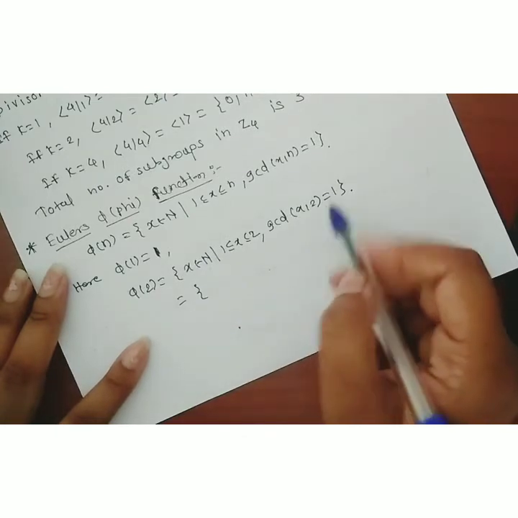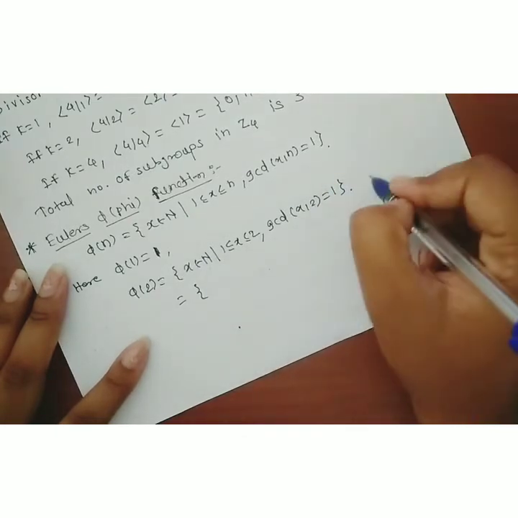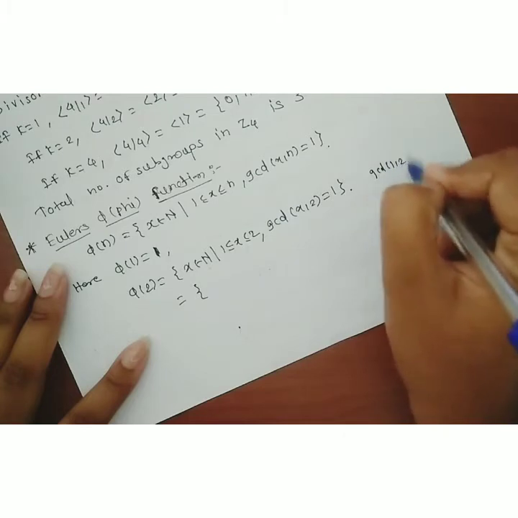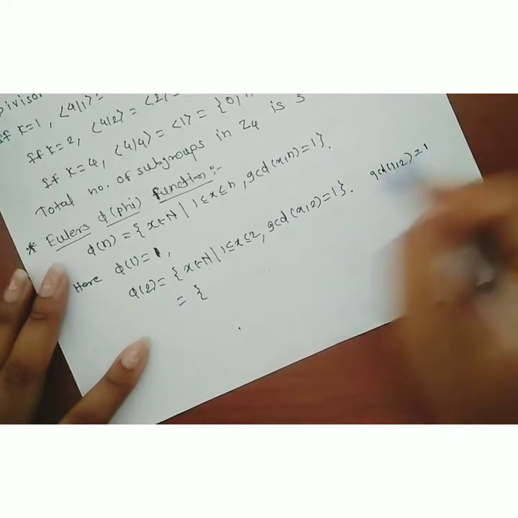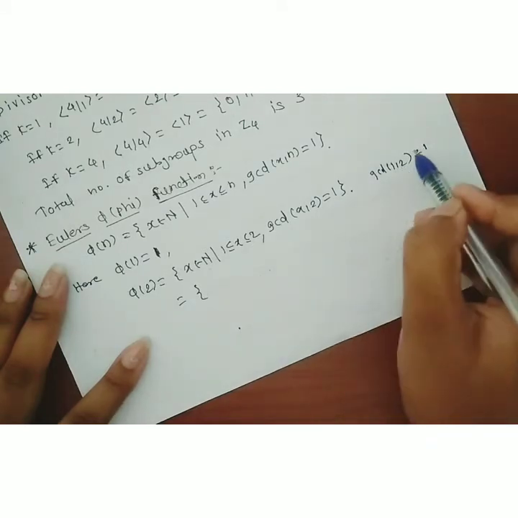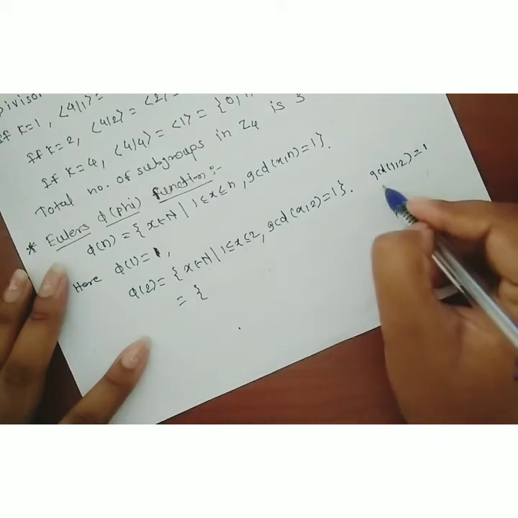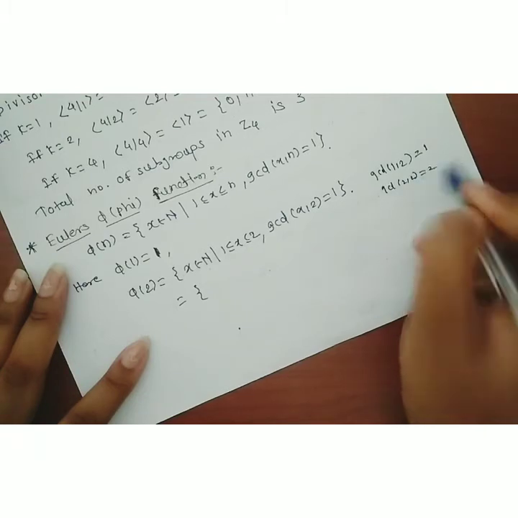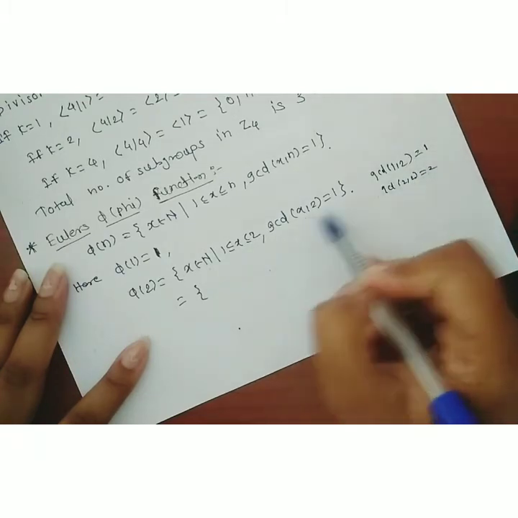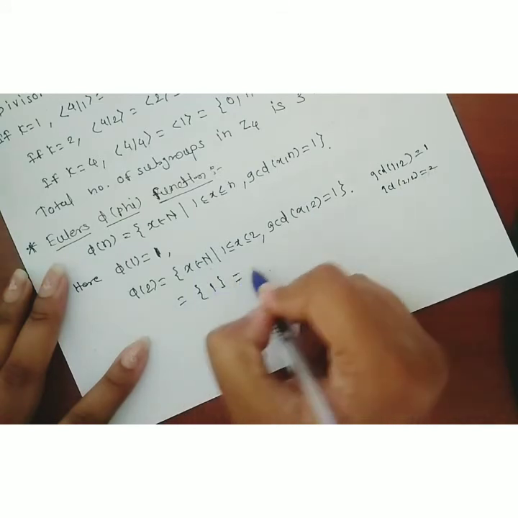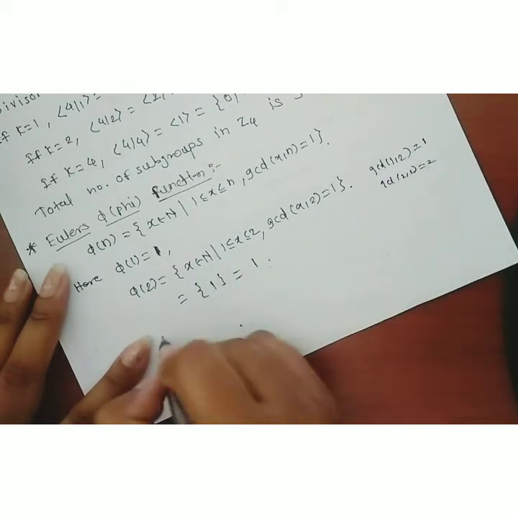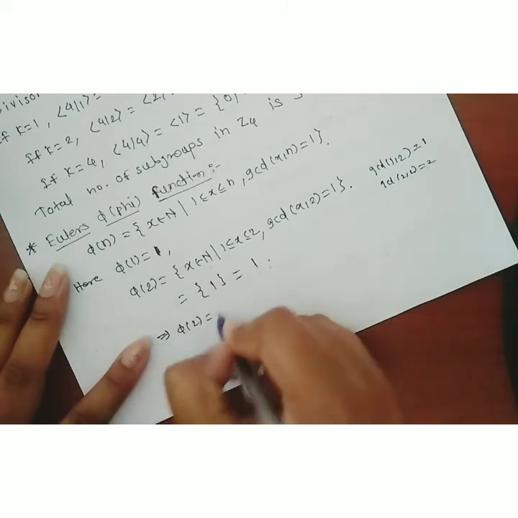Now if you look at the first element, 1, what is the GCD of 1 with 2? Obviously it is 1. Then 2: the GCD of 2 with 2 is 2, the greatest common divisor. But we have to find those elements whose GCD is 1. Therefore only the singleton 1 is present here. Then how many elements are present? Only 1. This implies phi of 2 is equal to 1.